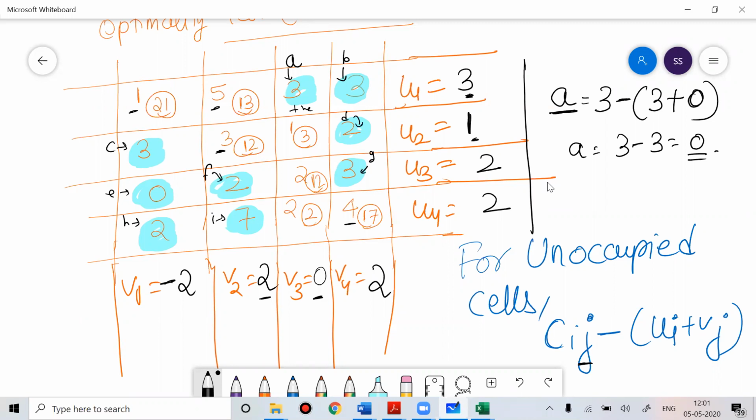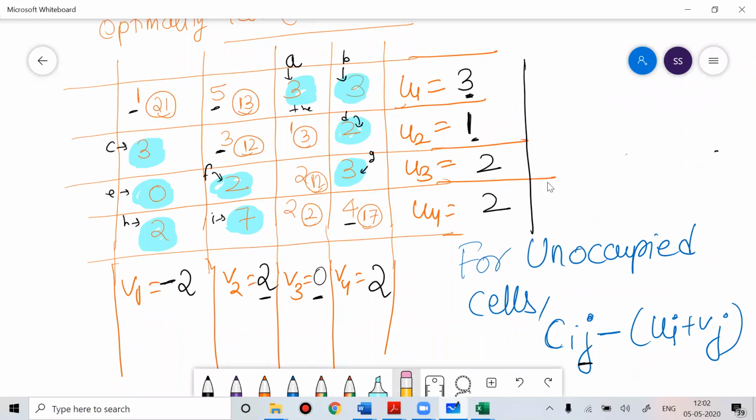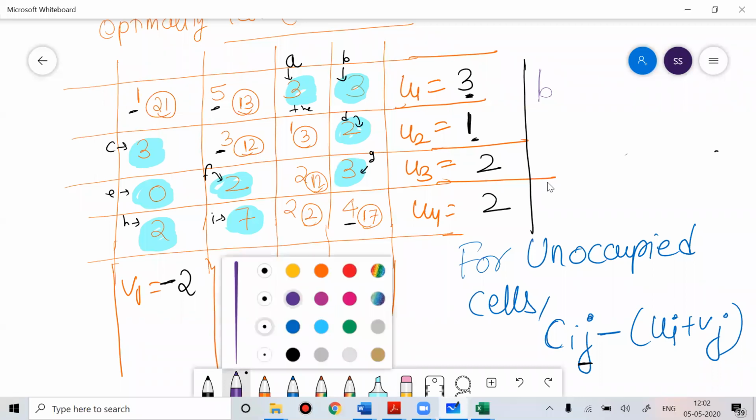So for the unoccupied cell, use this formula Cij minus (Ui plus Vj). Clear? I did it for A. Now similarly I'll do it for B.